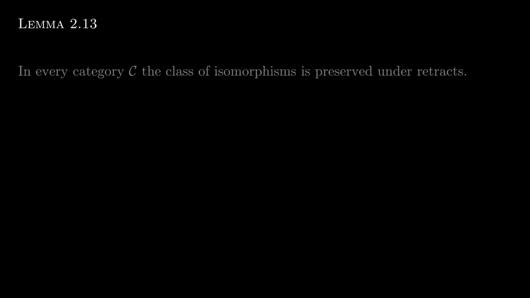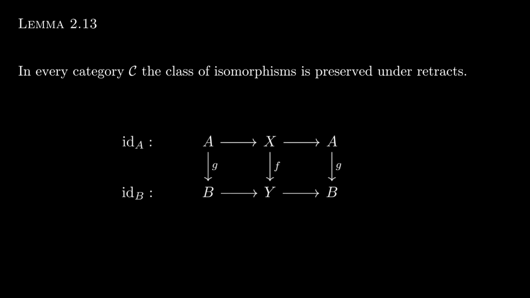So being closed under retracts is a pretty cool thing. This lemma says that for any category, its class of isomorphisms is closed under retracts. Well, this is pretty simple. We have our retract diagram, and suppose that F is an isomorphism. We want to show that G is an isomorphism, but we can just reverse the isomorphism to get this.